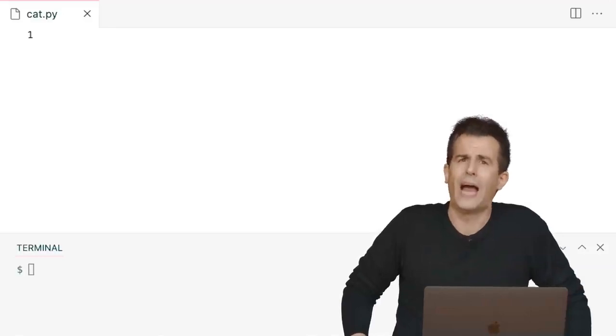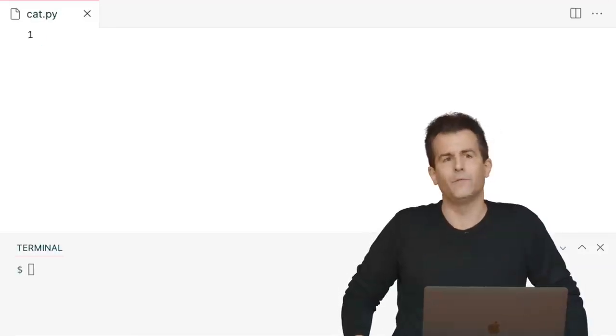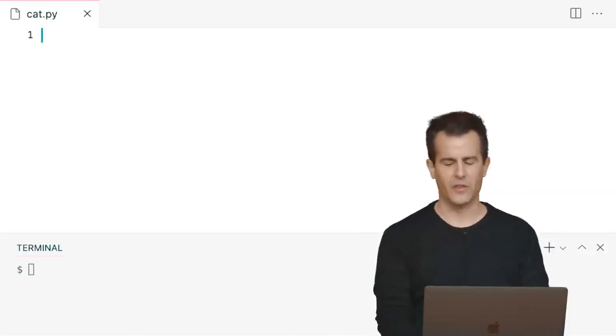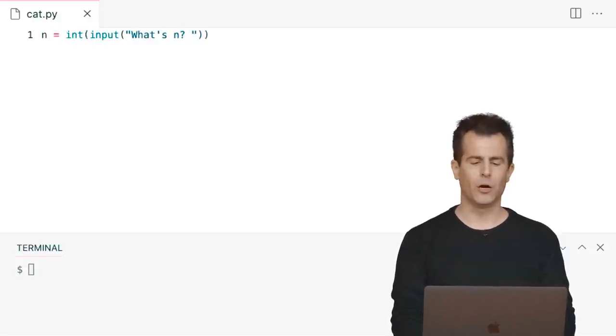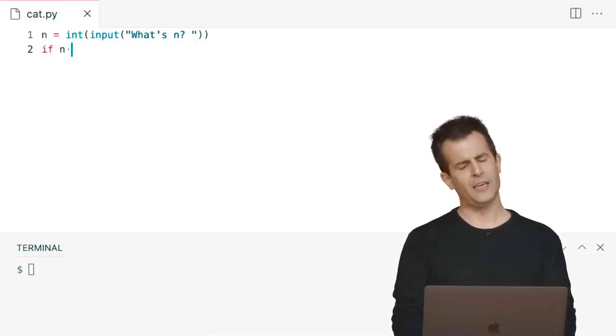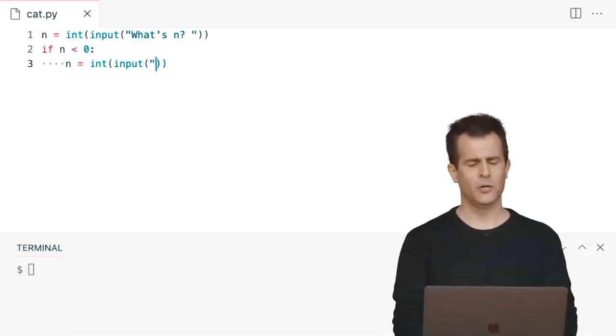And therefore, the user has to give me a positive value. So how can I insist on this? Well, if I just do this, n equals int of input, what's n, question mark. Well, I want to check, like I could say if n is less than 0, like if it's negative, well, I could do this. Well, then ask again, int input what's n question mark.